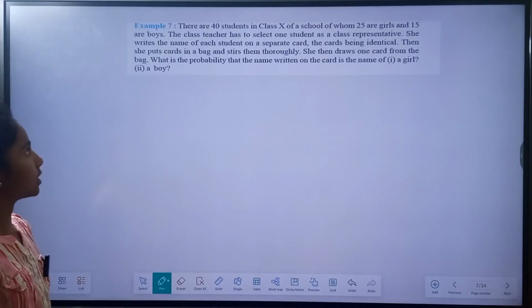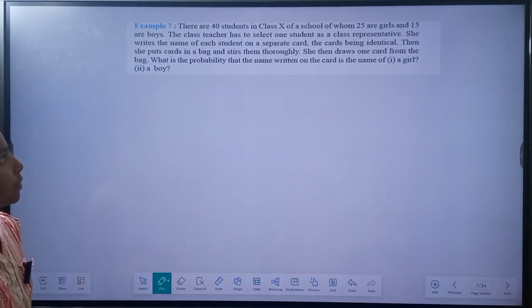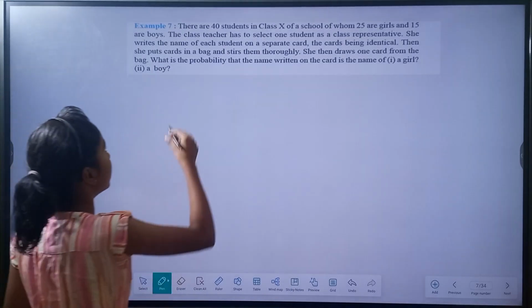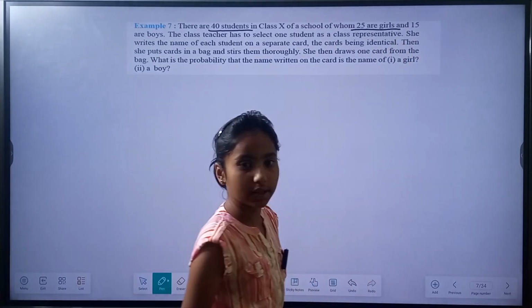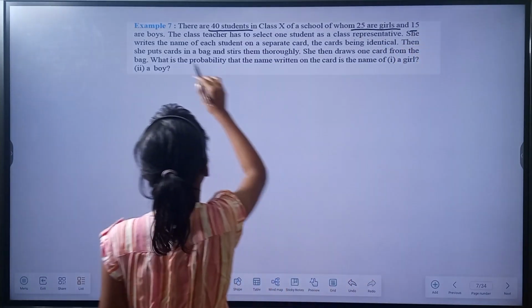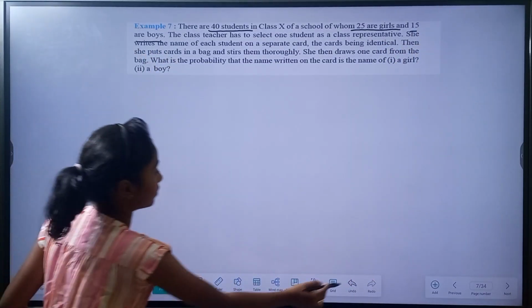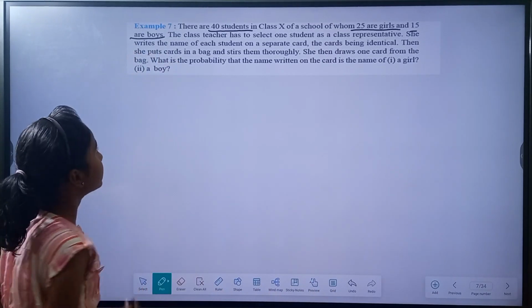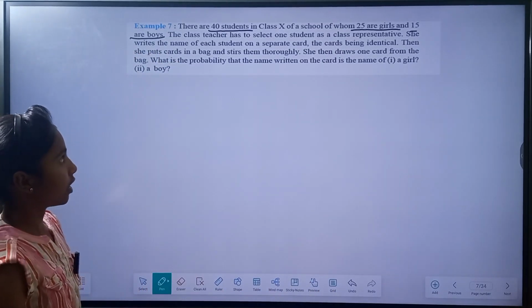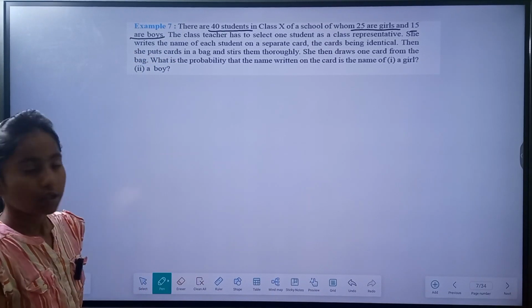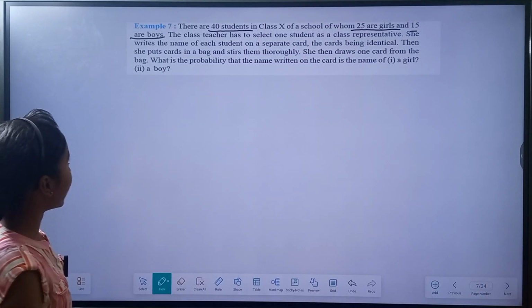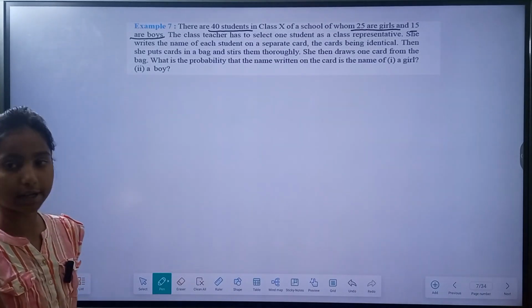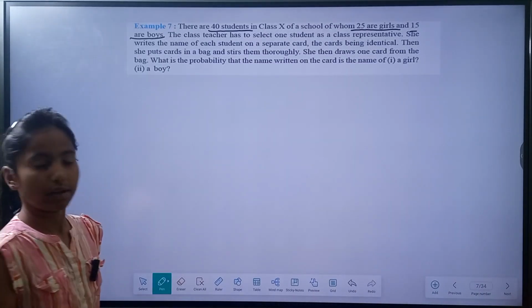There are 40 students in class 10 of a school, of whom 25 are girls and 15 are boys. The class teacher has to select one student as a class representative. She writes the names of each student on a separate card, the cards being identical.